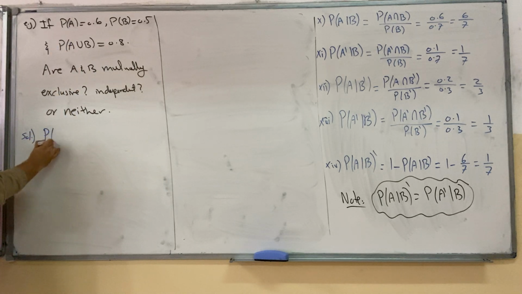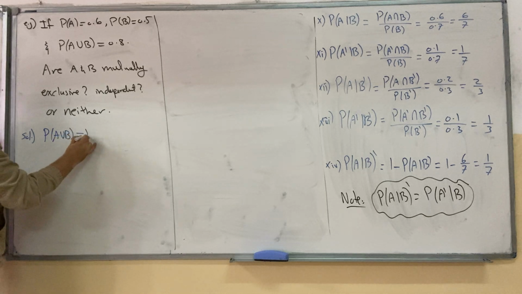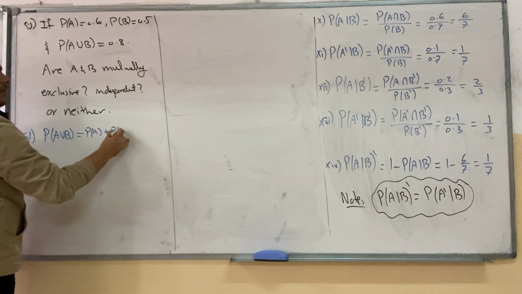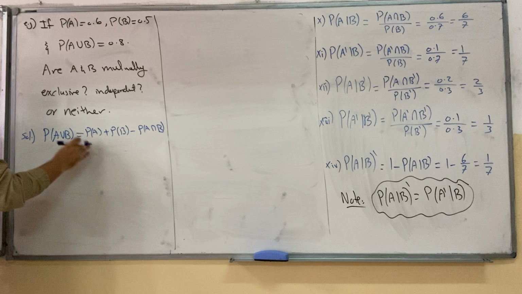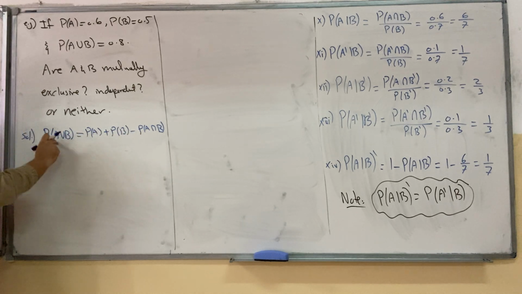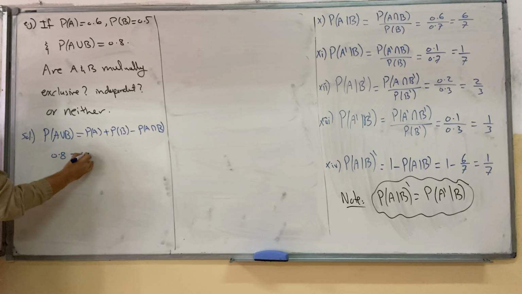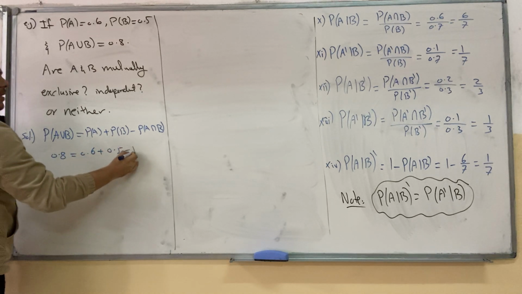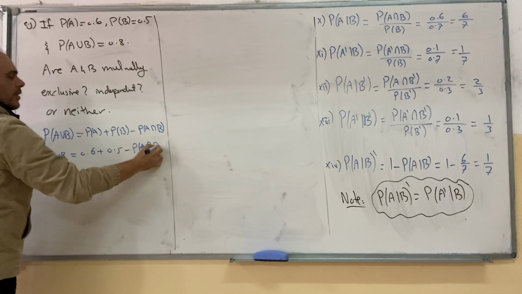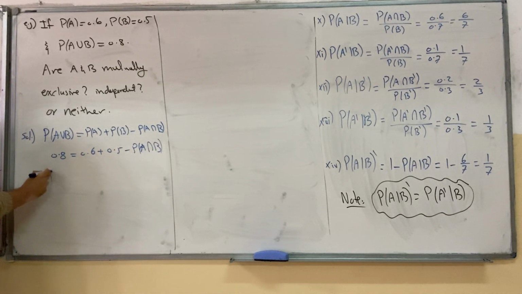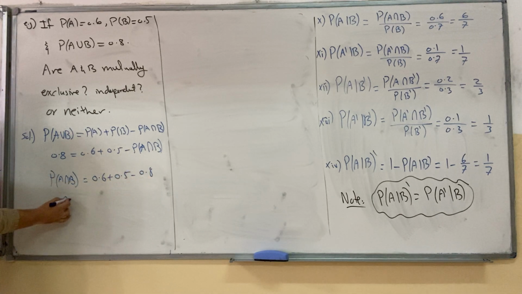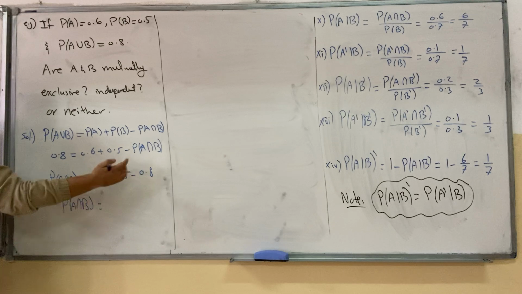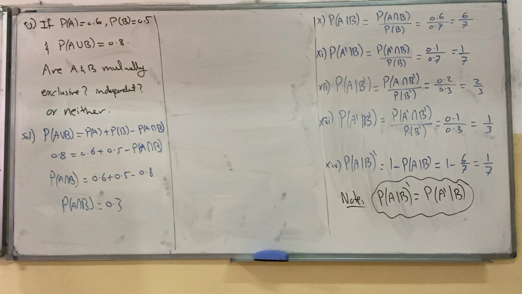Now, using the rule of probability of A union B, the third rule written before, it's probability of A plus probability of B minus probability of A intersection B. Applying this formula, we can get the probability of A intersection B. Since the union is given by 0.8, A is 0.6, B is 0.5, minus probability of A intersection B. Solve this equation by moving probability of A intersection B to the other side and moving 0.8: 0.6 plus 0.5 minus 0.8. So probability of A intersection B equals, use your calculator to find the answer, 0.3.